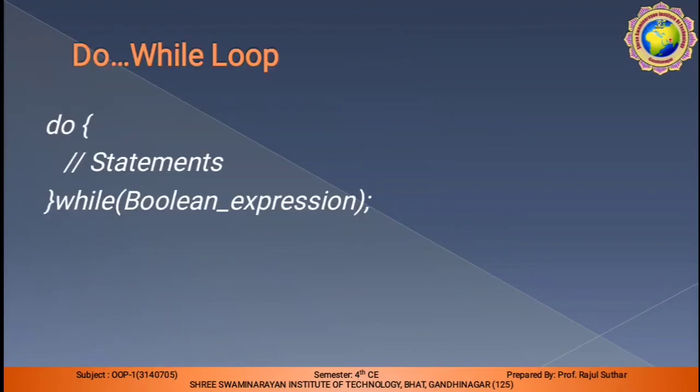In the do while, let me discuss what is the difference between while and do while. The main difference is that the do statement is executed first, then the while condition is executed.